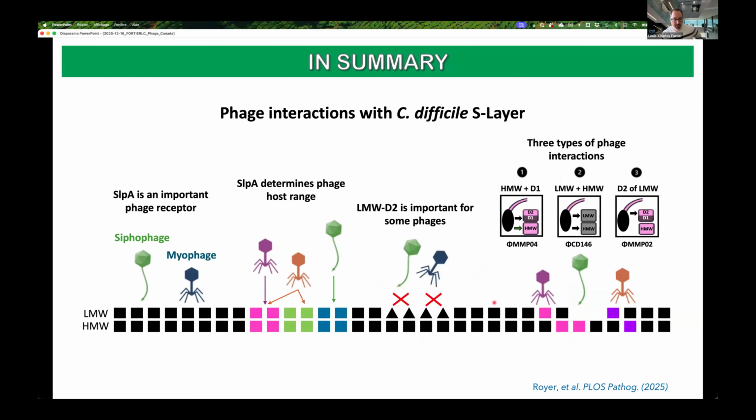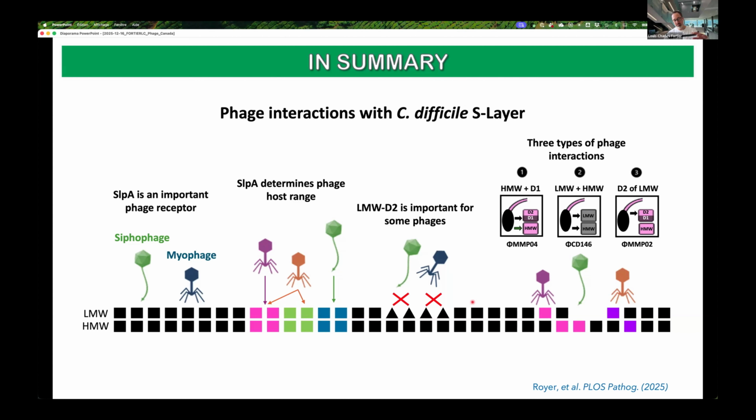So to wrap up, our study allowed us to make important conclusions. First, SLPA is an important receptor for different phages, including siphophages and myophages. Interestingly, we also found that the SLP isoforms that are detected by siphophages are different from those detected by myophages. So that is also an interesting observation. We also found that SLPA is a determinant for the phage host range. Some phages will bind to one or a few SLPA isoforms.